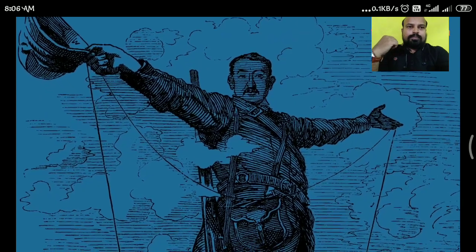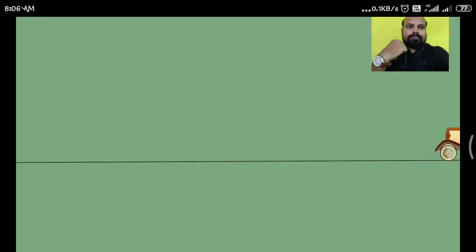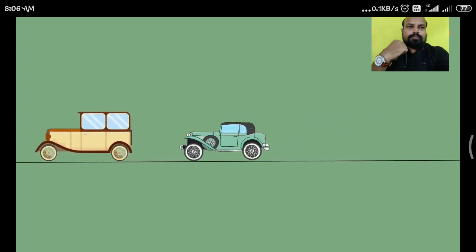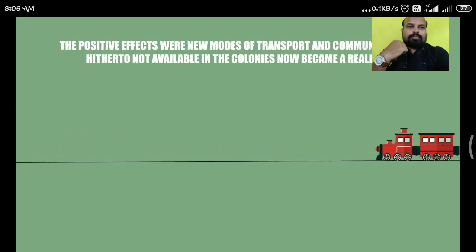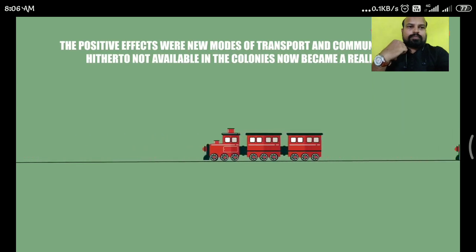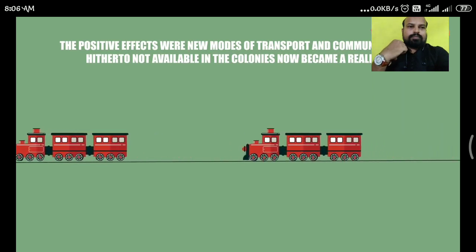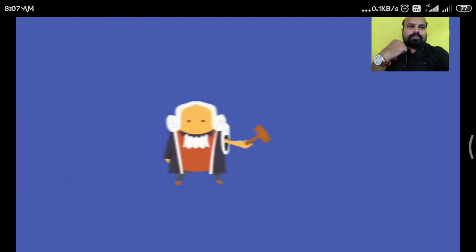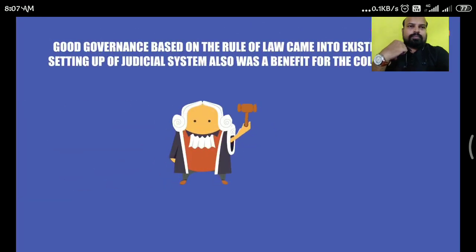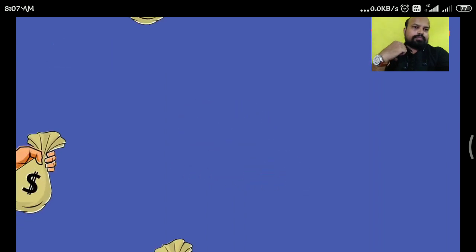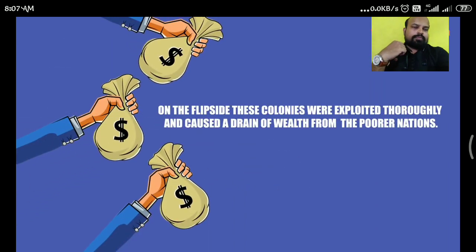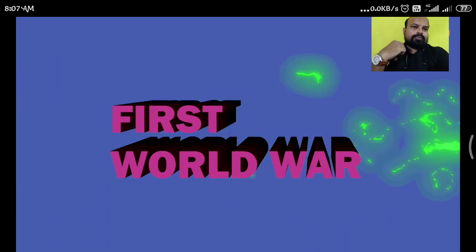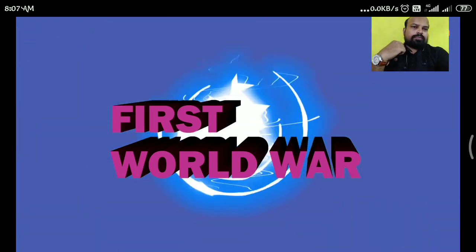What were the efforts of this policy of colonial expansion? It had both positive and negative effects. The positive effects were new modes of transportation and communication, hitherto in the colonies, now became a reality. Good governance based on the rule of law came into existence. Setting up of judicial system also was a benefit for the colonies. On the flip side, these colonies were exploited thoroughly and caused a drain of wealth from the poorer nations. Probably the worst effect of this was causing the First World War.